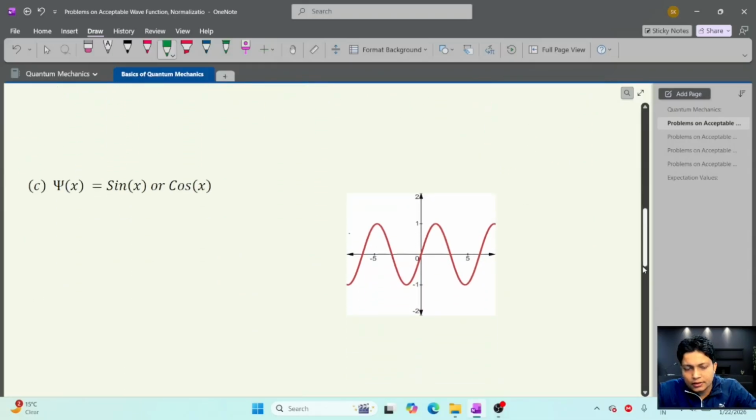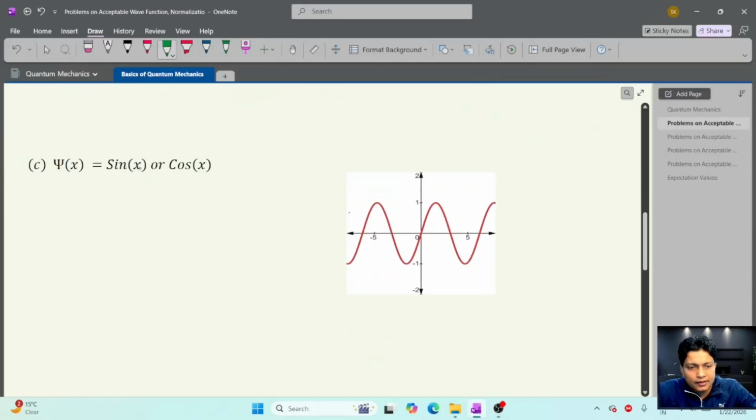Now the other problem is like sin x or cos x. Here we can see in the plot, this is the sin x wave function. Similarly, for cos x we can draw a similar wave function, but here I have chosen sin x. At minus infinity to plus infinity, the wave function is finite everywhere, because the maximum value of the wave function is either plus 1 or minus 1. So this is finite in all the space.